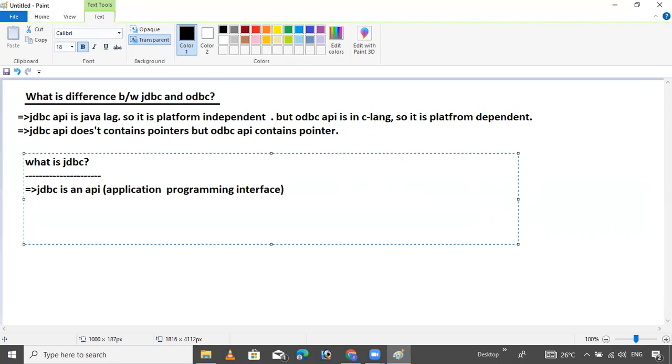An API contains packages, classes and interfaces, all these things, for connecting a Java application with a database in a platform independent manner.